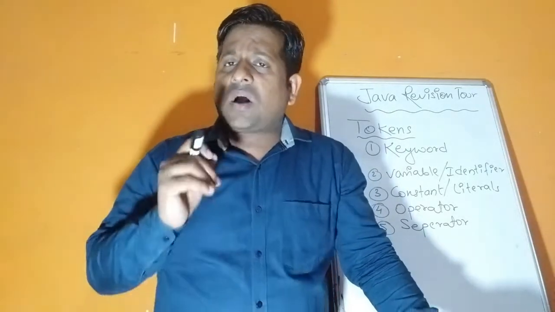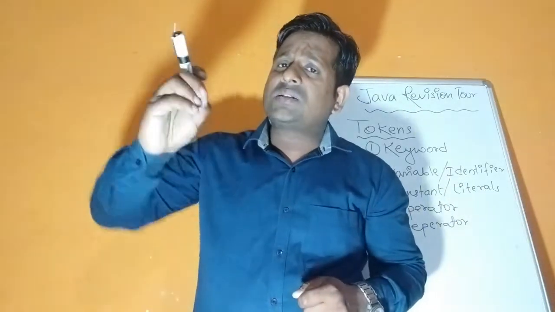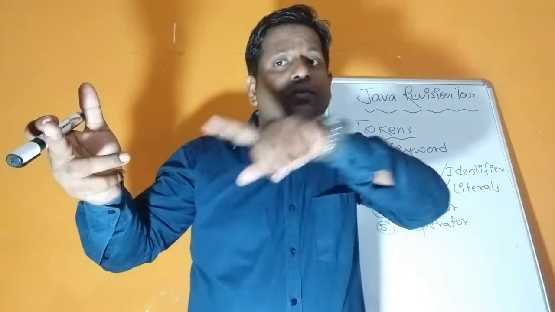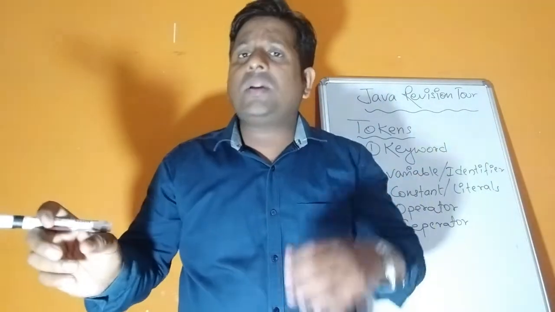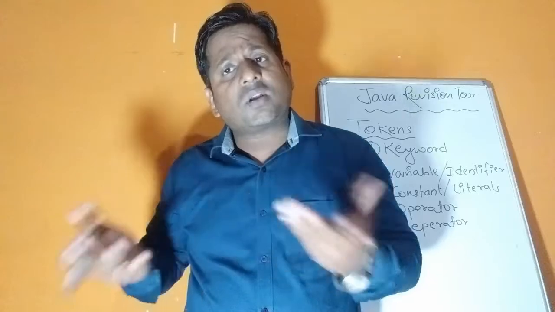So variables are a container or identifier to identify something. In the case of class P1, that is an identifier, identifying the class name. But in the case of int A, this variable is a container. It is used to contain some value. So variables and identifiers are also a part of tokens.